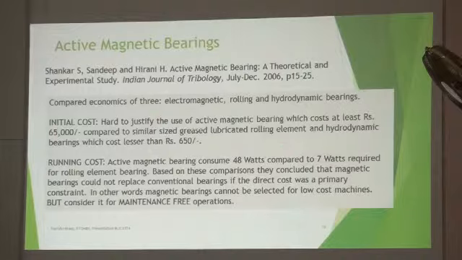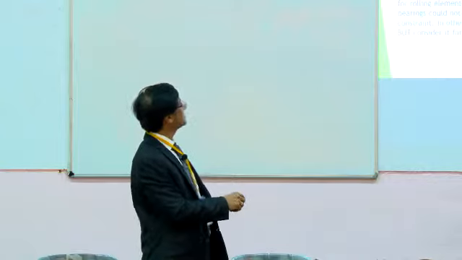So the cost is 100 times more, the running cost is 7 times more, and still we feel the active magnetic bearing will give good results to us. So we finally rejected the idea of using an active magnetic bearing at that time. Yes and no. For an ordinary, common machine, the major factor is cost.